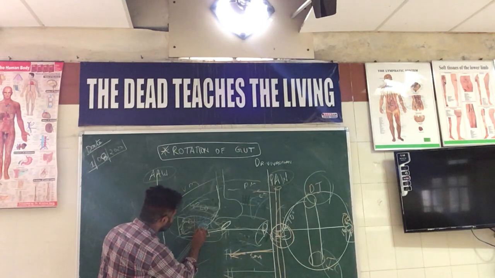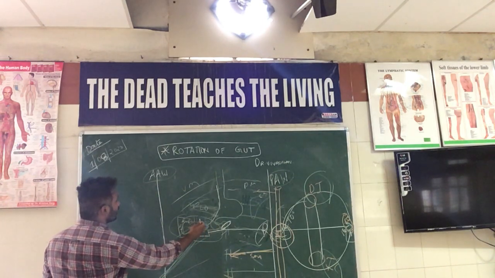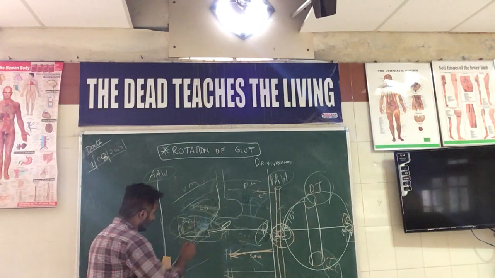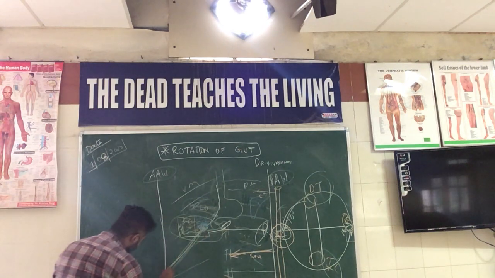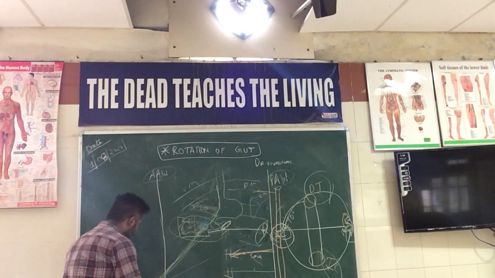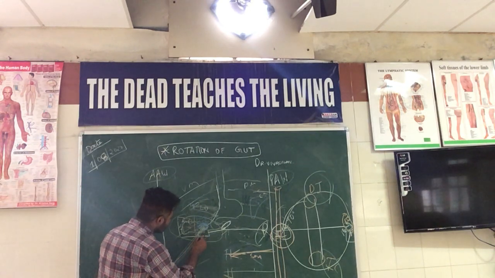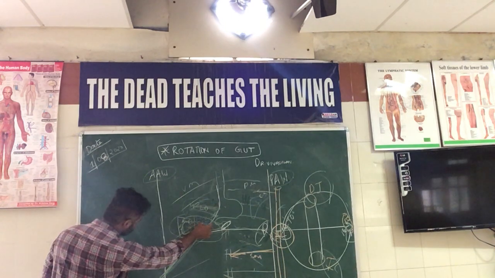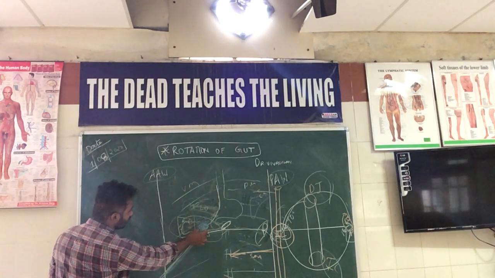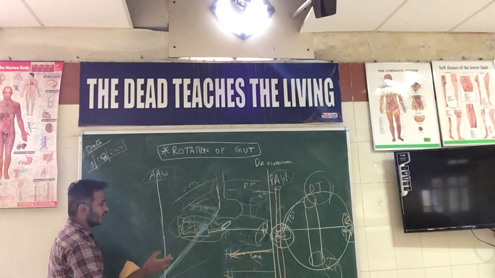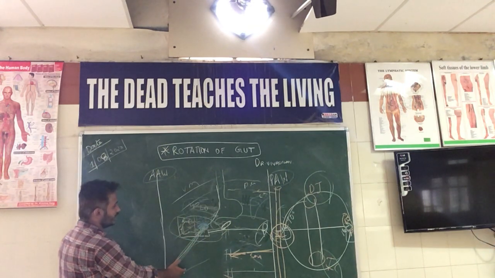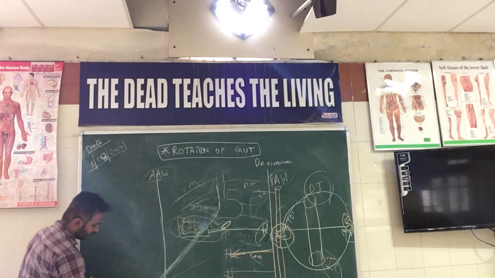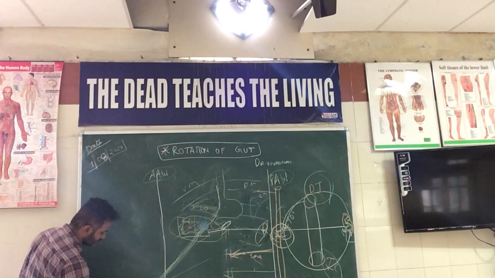And here at the duodenojejunal flexure, we have the origin of the root of the mesentery. This is the fourth part of the duodenum. The superior mesenteric artery enters the root of mesentery like this, and the superior mesenteric vein leaves it. So this is how the root of mesentery extends, holding the vascular structures, the superior mesenteric artery and vein, starting from the duodenojejunal flexure to the ileocecal junction present in the right iliac fossa.